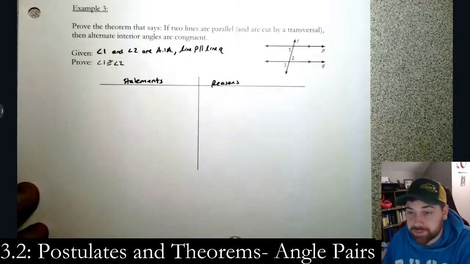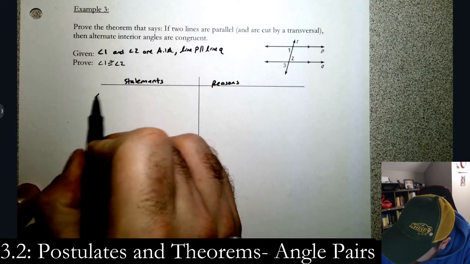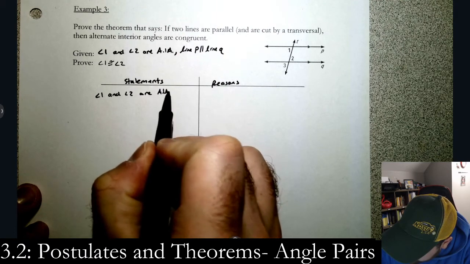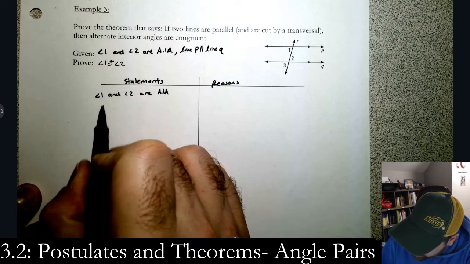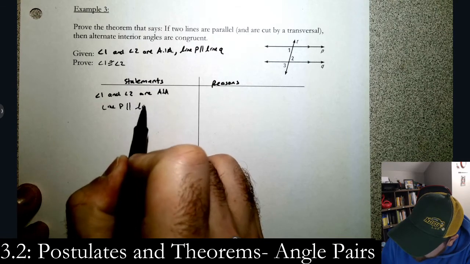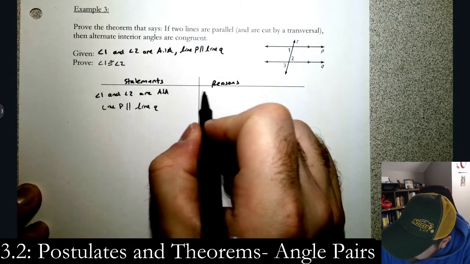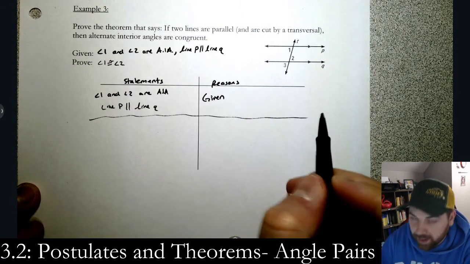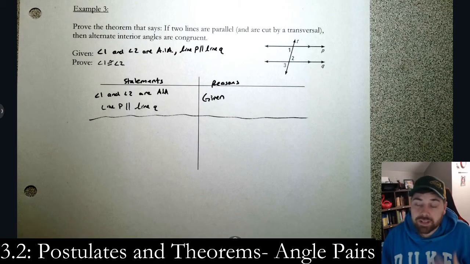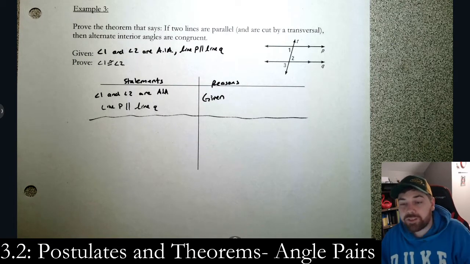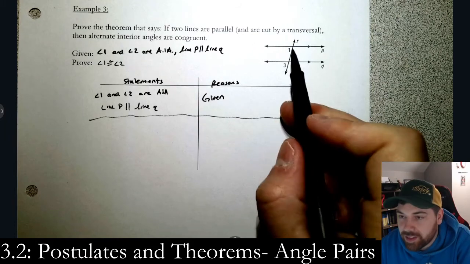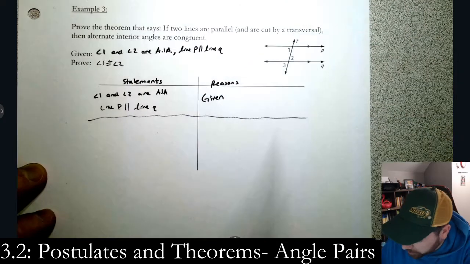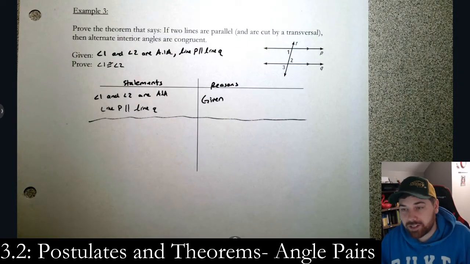Just like last chapter. Start with the given. Angle 1 and angle 2 are alternate interior angles, and line P is parallel to line Q. Those are both given. I'm actually going to put a little line. That's the first one. So that's the given. What does that tell us? Now, from this picture, we have that 1 and 3 are congruent. They're congruent because of the corresponding angles postulate.